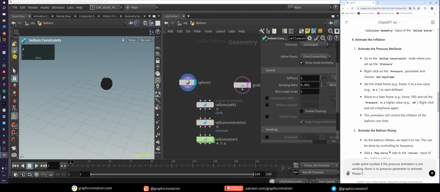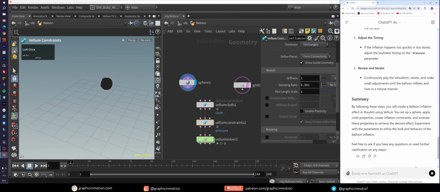So please find a better method how to animate the inflation. Let's say the vellum inflation. Maybe this helps him. You know, the vellum inflation, vellum balloon inflation over time. Let's see whether this will get us to some results that will work.